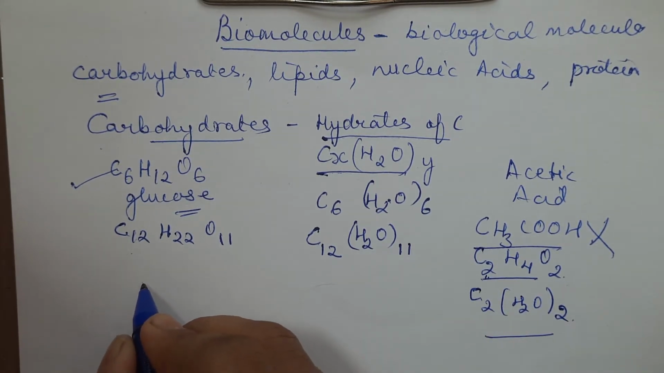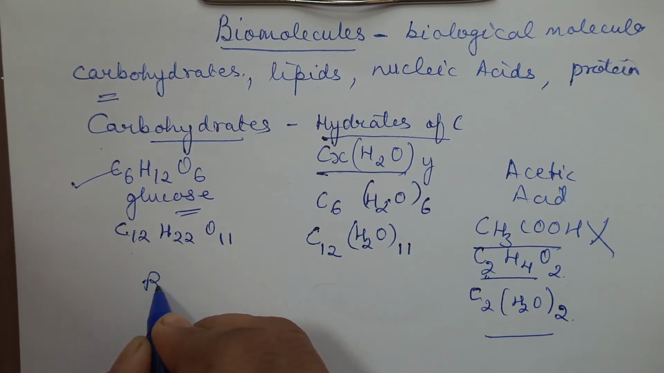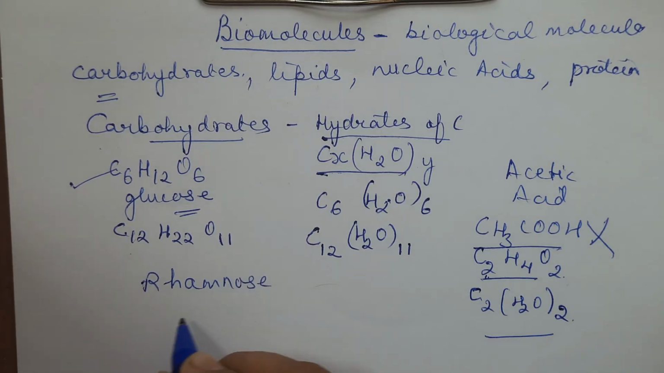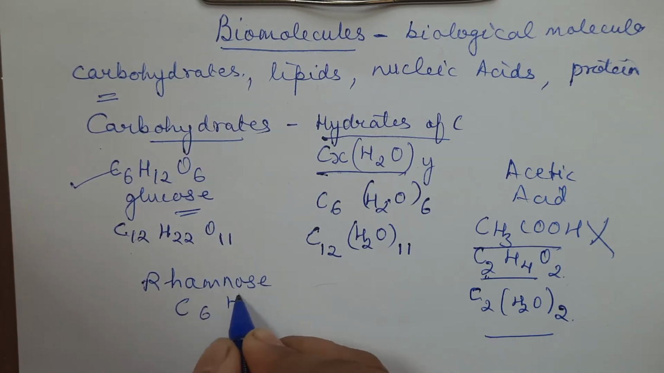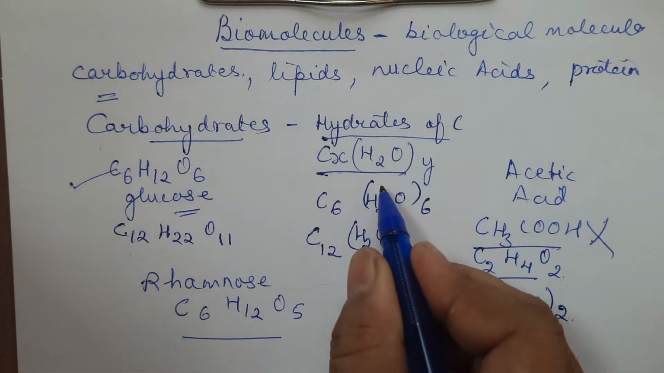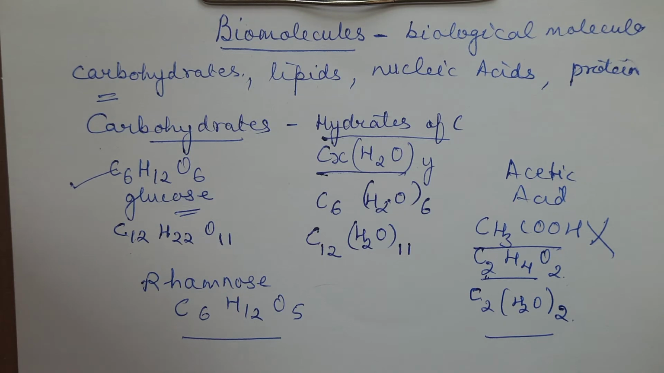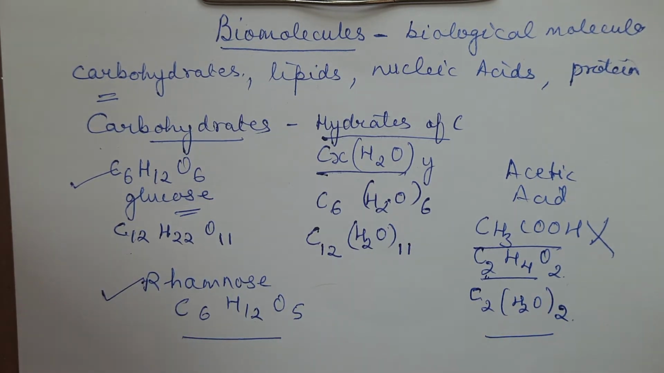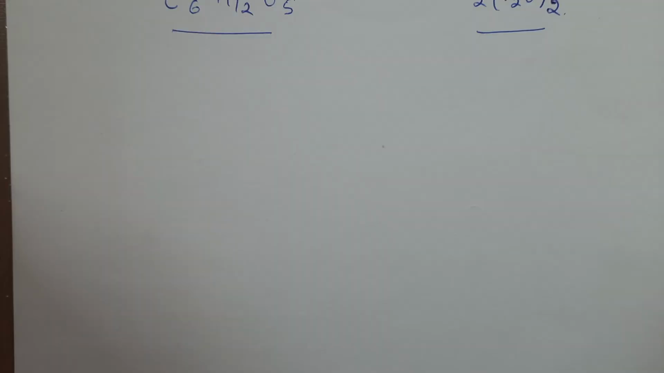There was another example, of rhamnose. The formula is C6H12O5. If we try to put this into this formula, it is not correct. It is a carbohydrate, but not satisfying the formula. So the definition of carbohydrate, that is hydrates of carbon, was proved to be wrong. So another definition was given to carbohydrate. What was the definition given? We will write just now.